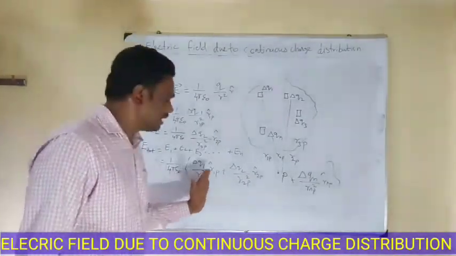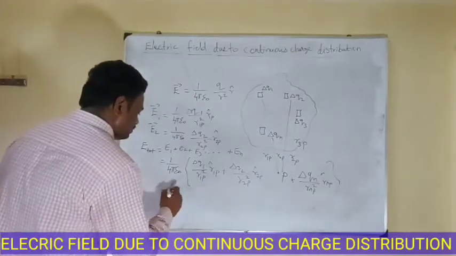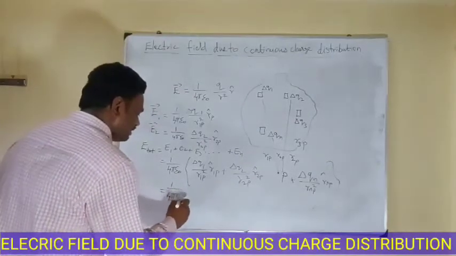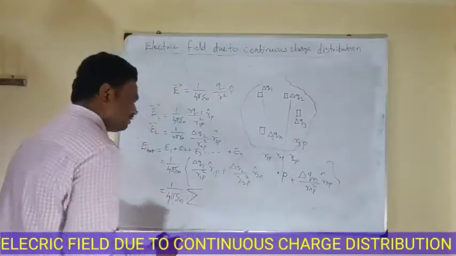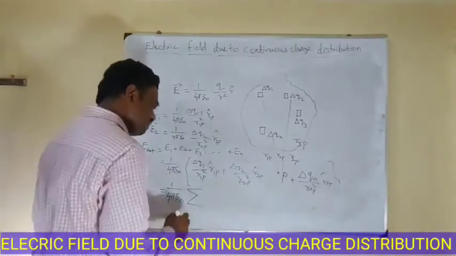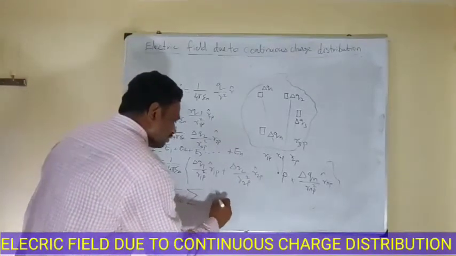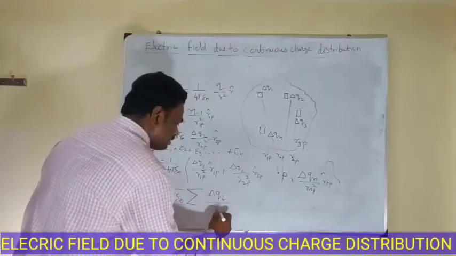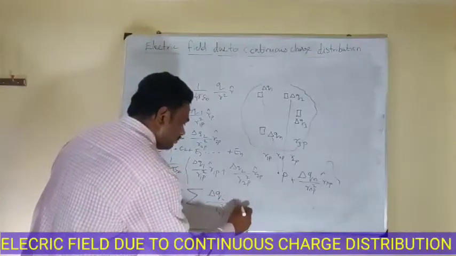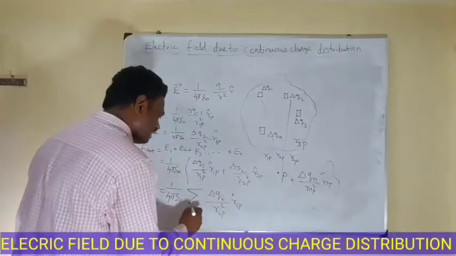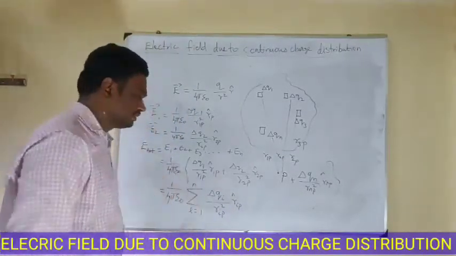By using summation, we can add all the quantities. So 1 by 4 pi epsilon naught, and here I'm going to add all the values. That's why I'm using the summation symbol, and delta Qi by Rip square Rip cap, where i is equal to 1 to n.